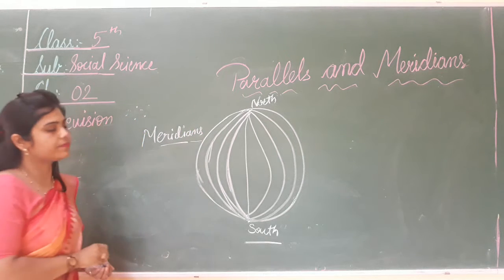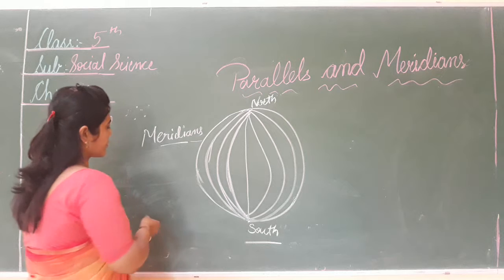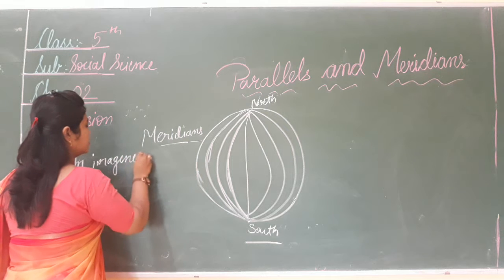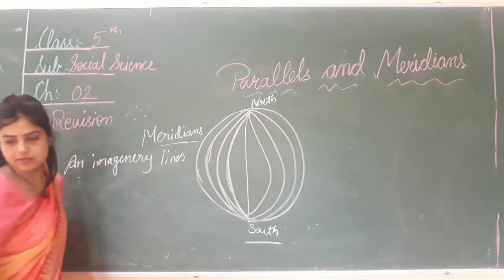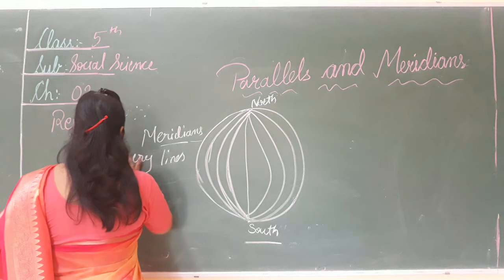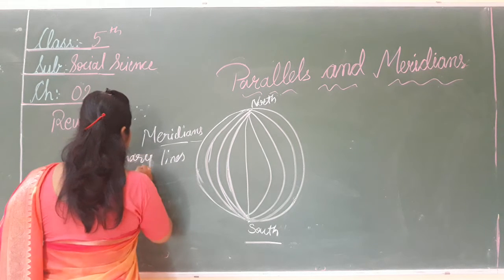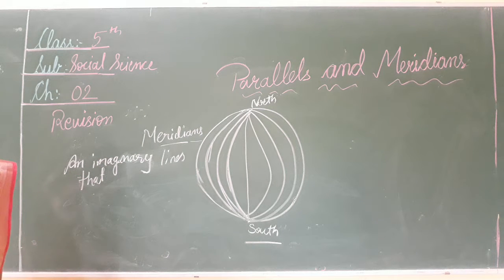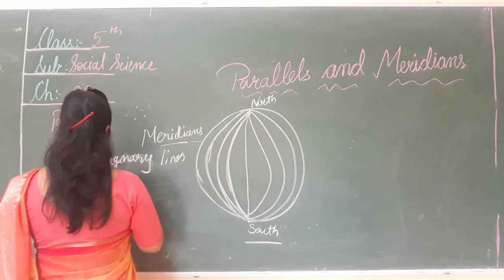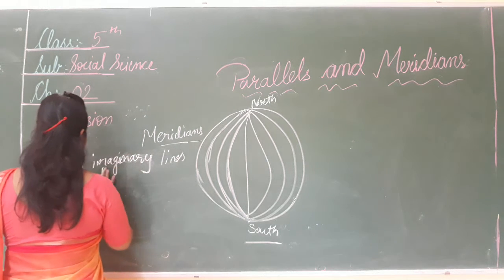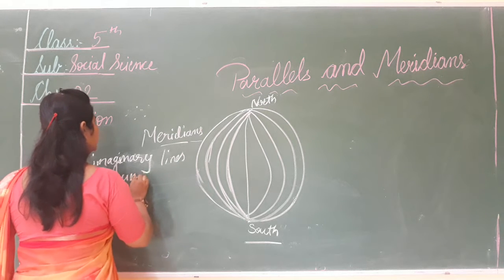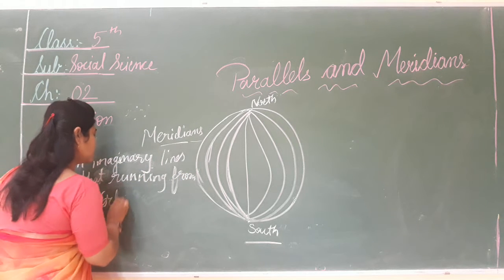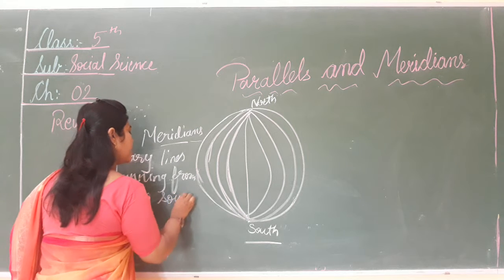So what are meridians? What is the definition of meridians? An imaginary line running from north to south is called a meridian.